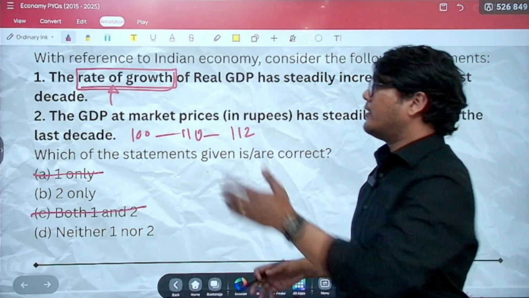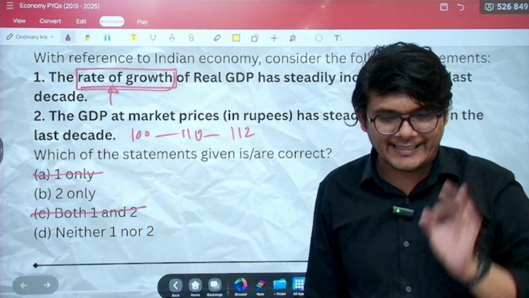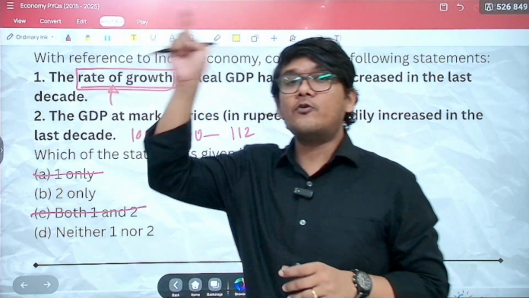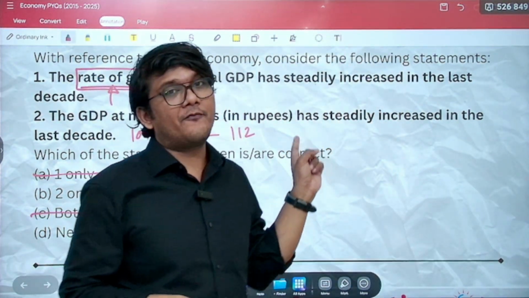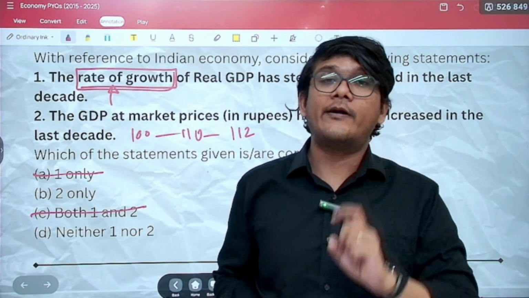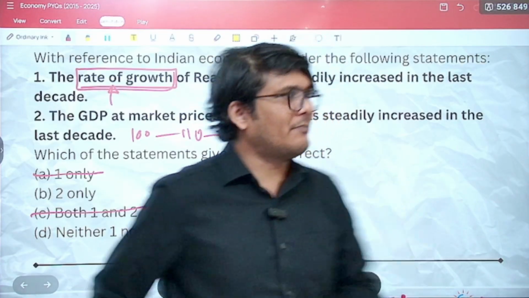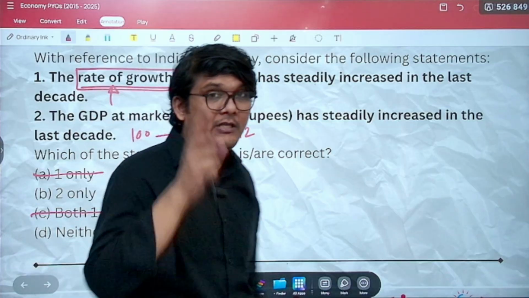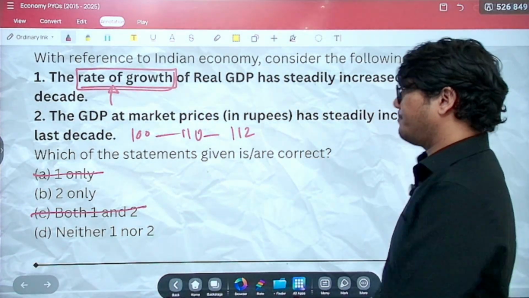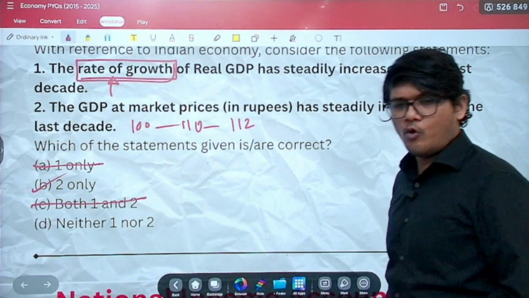So yes, the GDP at market price, did it keep on increasing steadily in the last decade? Yes, it did. Remember, this is from 2005 to 15, not from 2015 to 25, because in that case, in the COVID year the GDP had actually shrunk. So if they ask you the similar sentence in 2026, it will be incorrect because of the COVID year. So be aware of the COVID year. So the correct answer here will be B, that is 2 only.